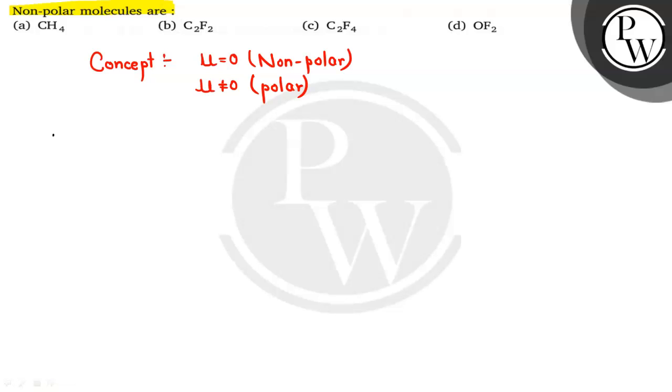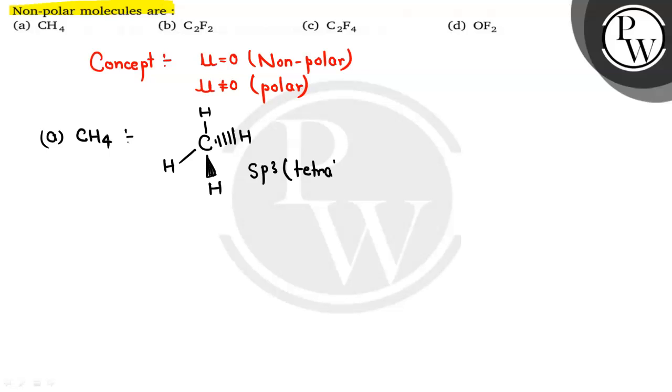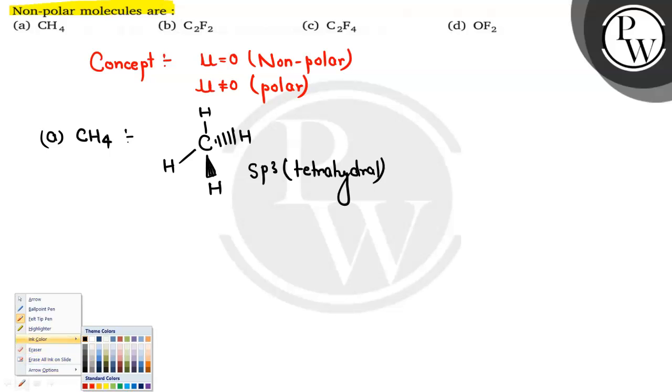सबसे पहला है हमारे पास CH4, that is methane. तो CH4 का हमारे पास जो यहाँ पे स्ट्रक्चर होता है, that is carbon at the center and we have one hydrogen on the above part and like this. So we will be having a tetrahedral structure for the carbon where one hydrogen is above the plane, one hydrogen is below the plane. So as we can say that in the tetrahedral structure, since it is having sp3 hybridization, in all cases the dipole moments are going to cancel out each other because they are basically